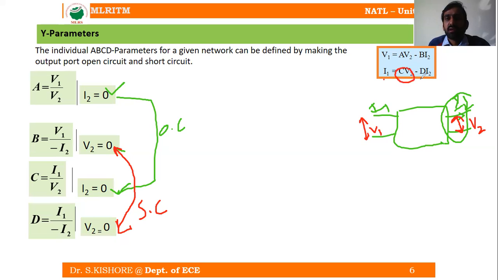That means I1 is equal to minus D I2. If I1 is equal to minus D I2, we can write D is equal to I1 by minus I2. If you want to exclusively define these parameters A, B, C, and D, you can observe this here.